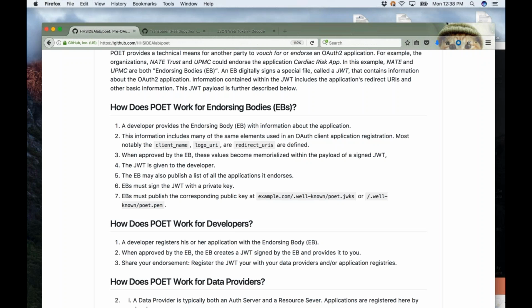After the endorsement occurs, the developer gets the JWT, and they can then carry that to data providers. The endorsing body may hand the developer the JWT, or it could be accessed via some URL. They may publish those as well.